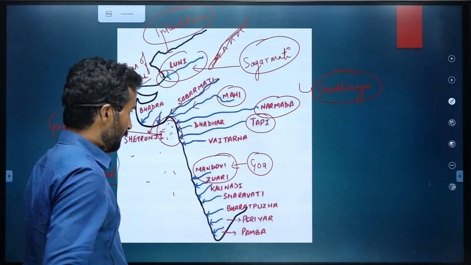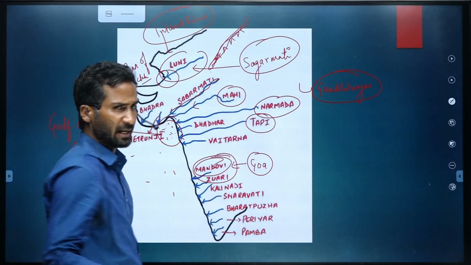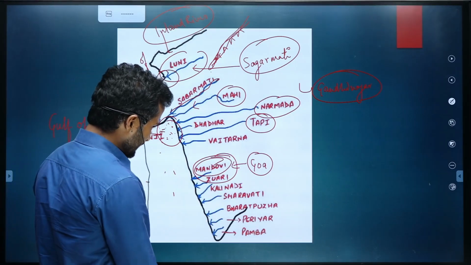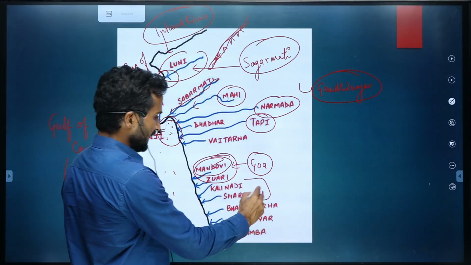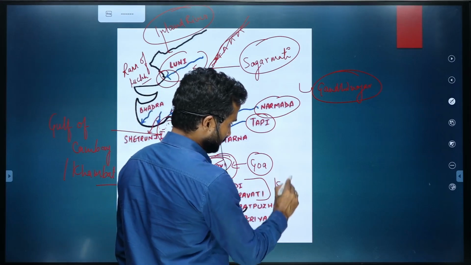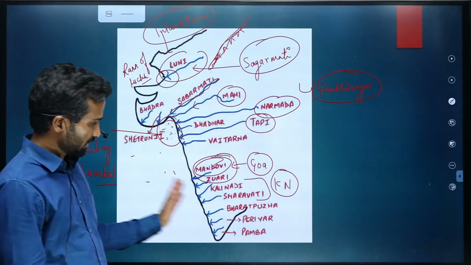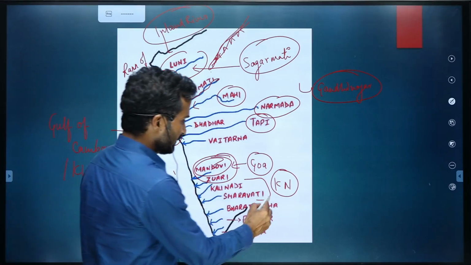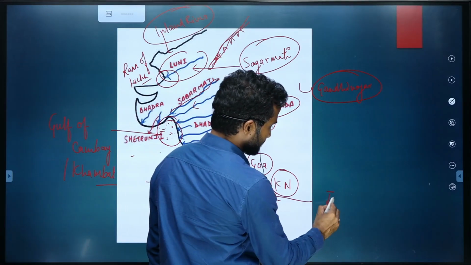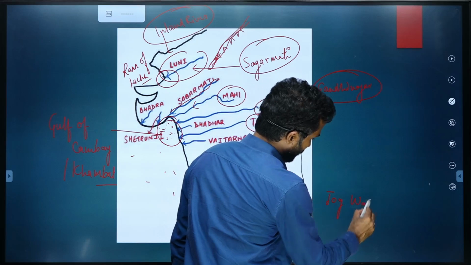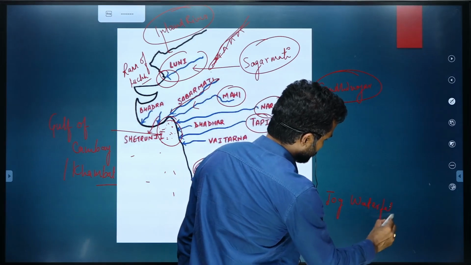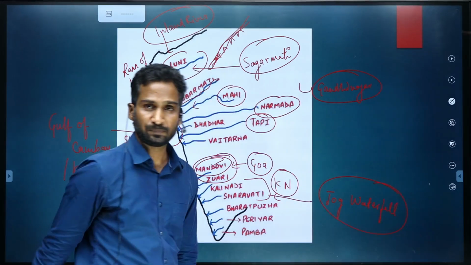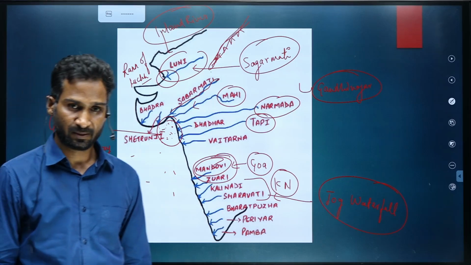So remember this river, the Mandovi river, a very important river of Goa. And then remember Kalindi and Shravati in Karnataka. Again, all these rivers are west flowing rivers. So Shravati is the river where you will find the highest waterfall of India called Jog waterfall. Shravati. Okay.